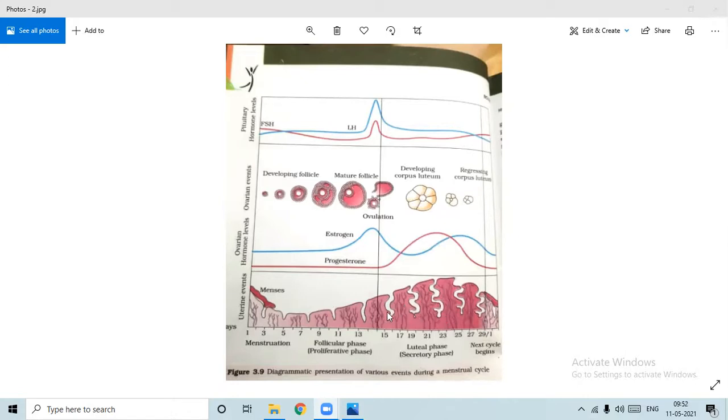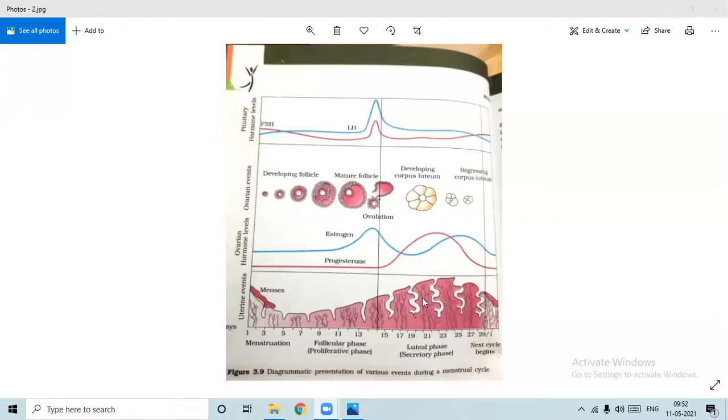The secretions are done by the wall of the uterus, so it's known as the secretory phase too, right? So the luteal phase is also known as the secretory phase. Why is it so called? Because the corpus luteum will be forming the progesterone, and progesterone will maintain the lining of the uterus, and this is a very healthy lining now.